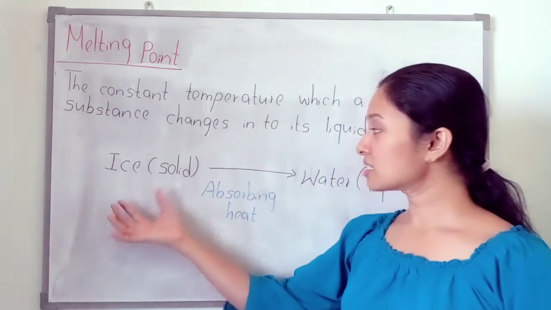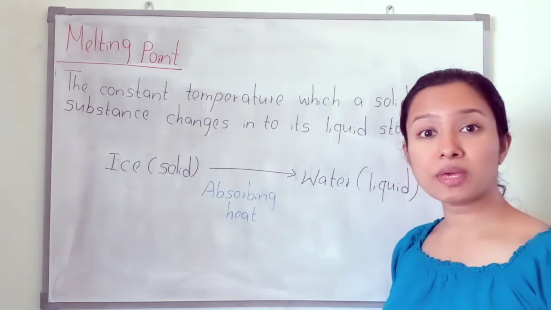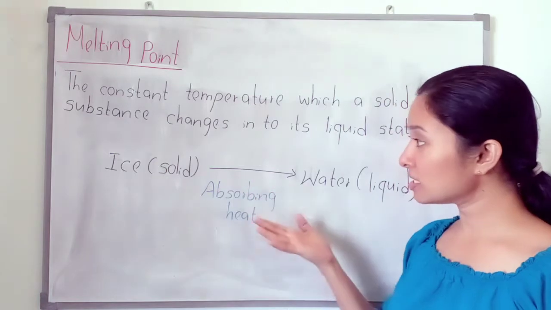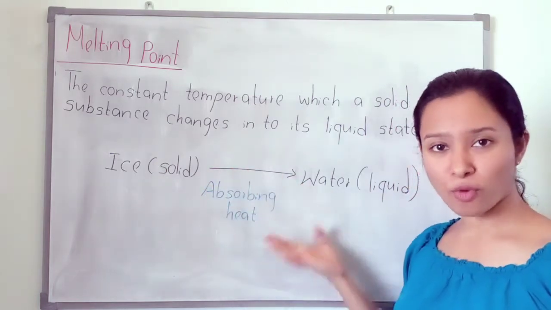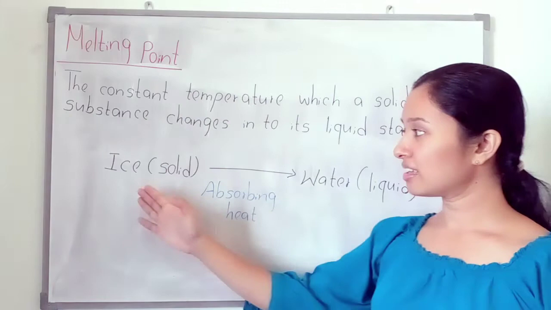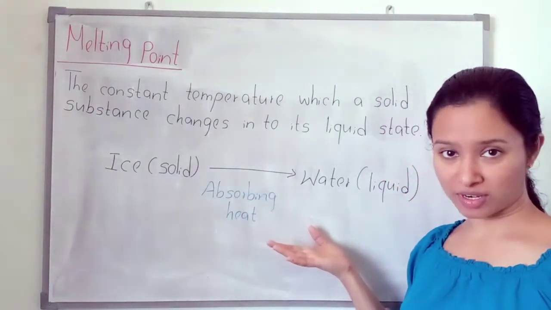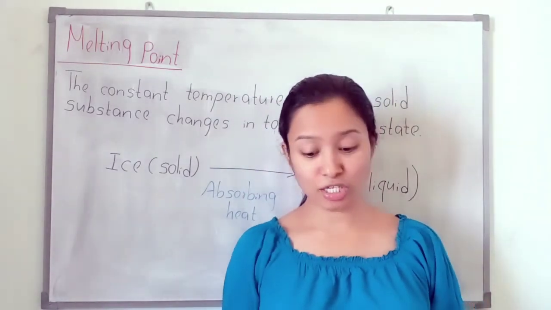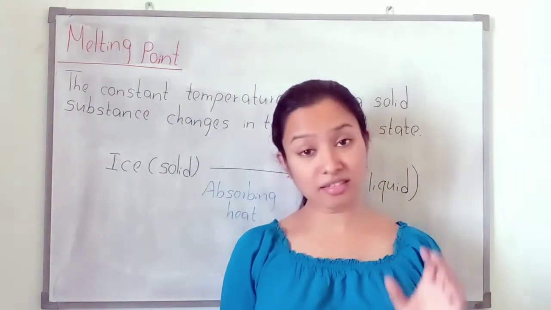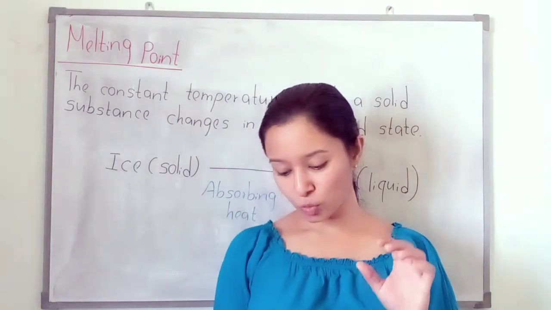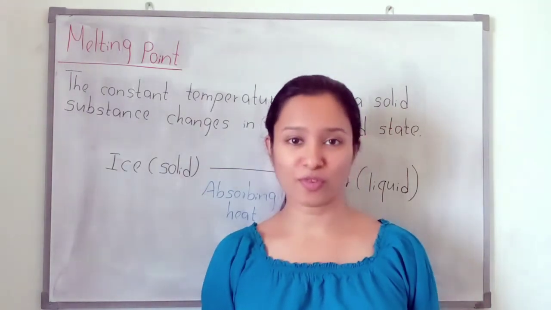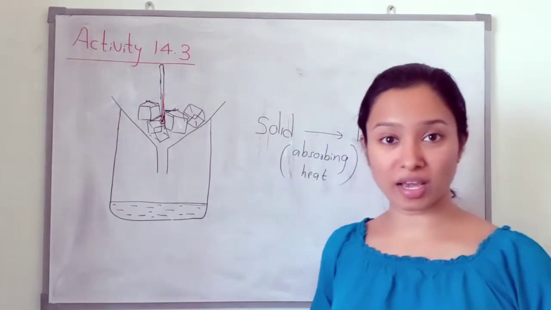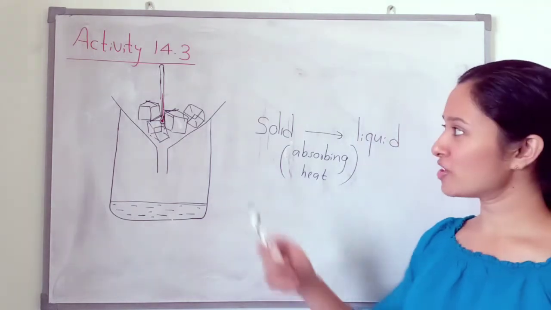So, ice converts into water by absorbing heat. We need heat to convert ice into water. Okay. Now, let's do activity 14.3 to find out the constant temperature at which ice changes into water. Activity 14.3. Here we are going to find out the melting point of ice.